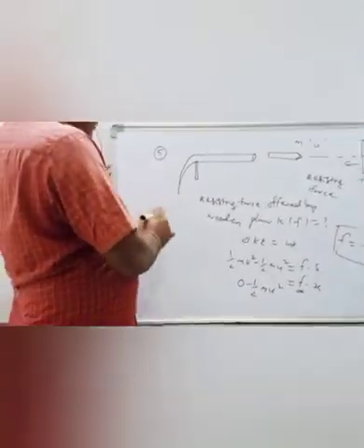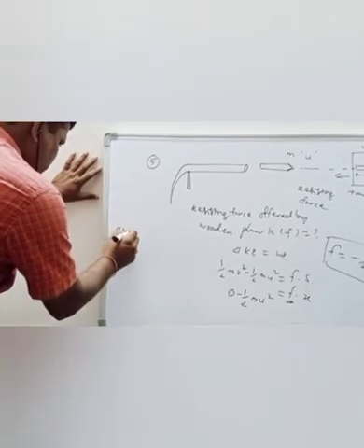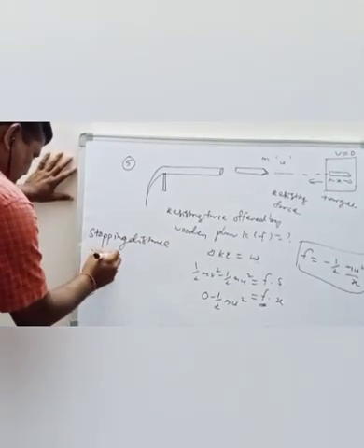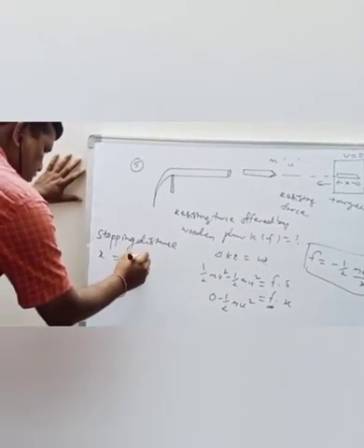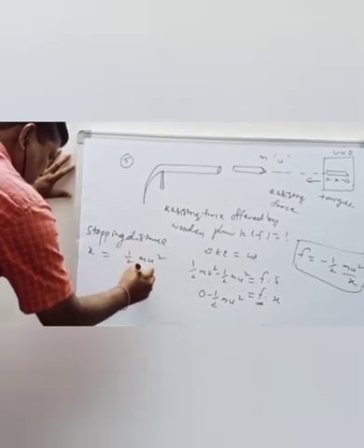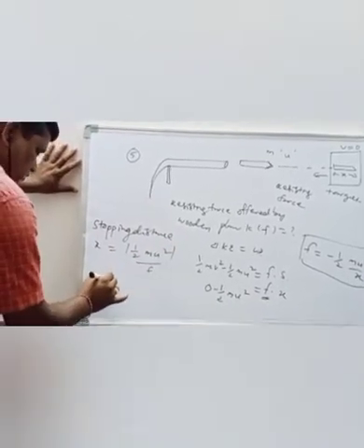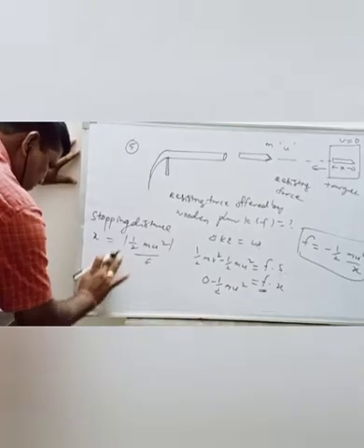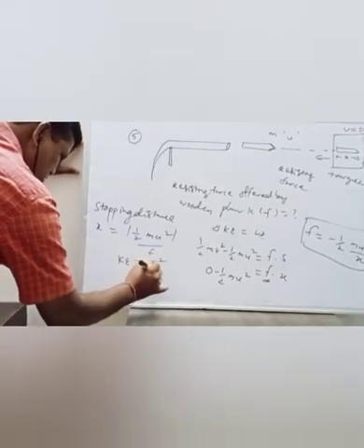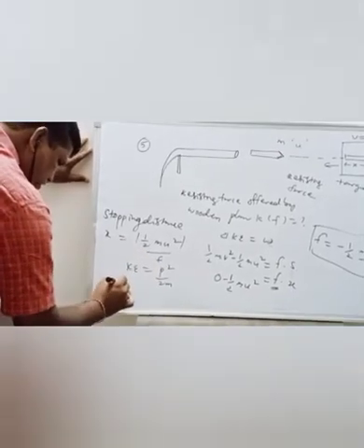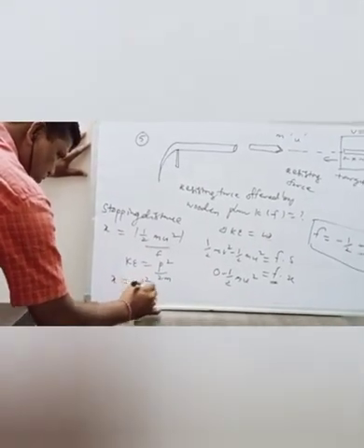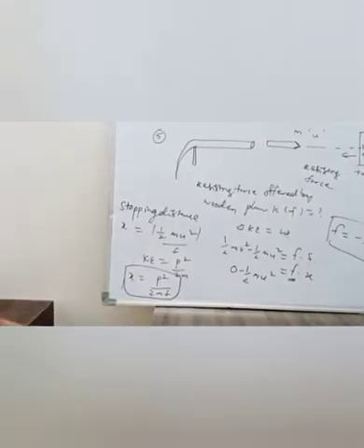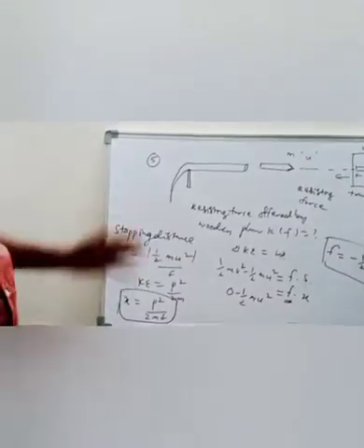Now stopping distance or resisting distance x is equal to half mu square by F. If you write in terms of linear momentum, F is P, linear momentum, and the kinetic energy relation K is equal to P square by 2m. So we can write X is equal to P square by 2mF. This is the required equation for the stopping distance of the wooden plank.